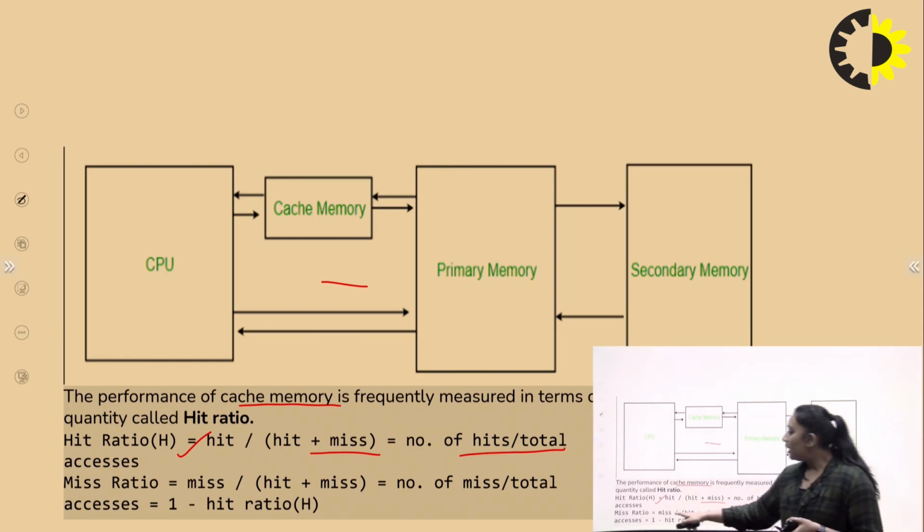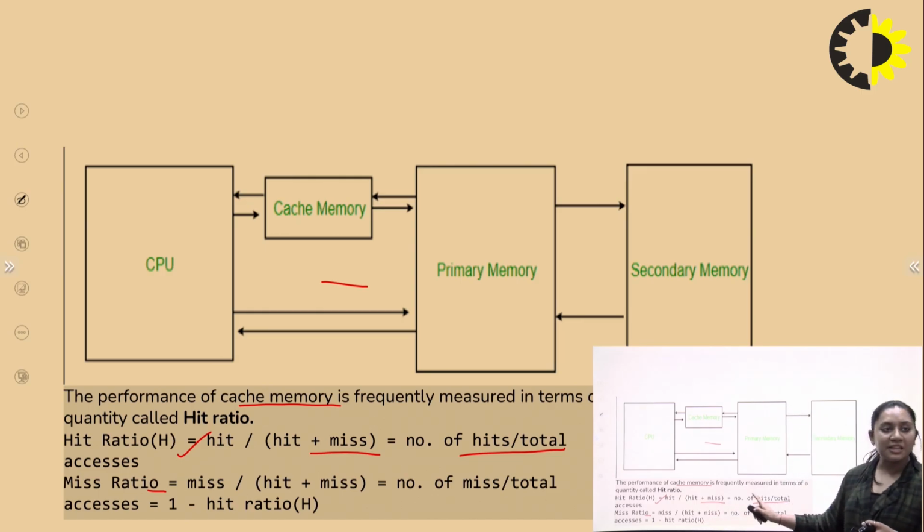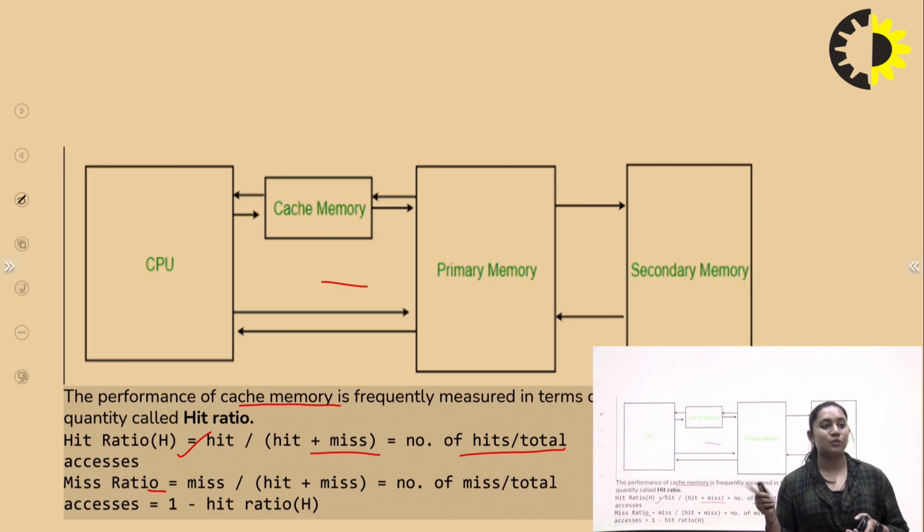Then there is also the miss ratio. The miss divided by hit plus miss equals the number of misses divided by the total accesses, which means 1 minus the hit ratio, right?